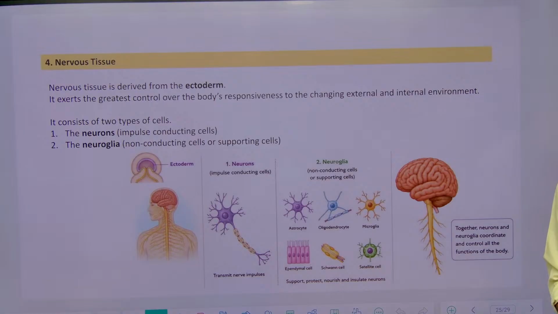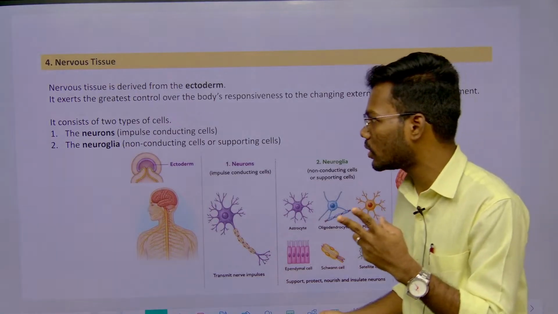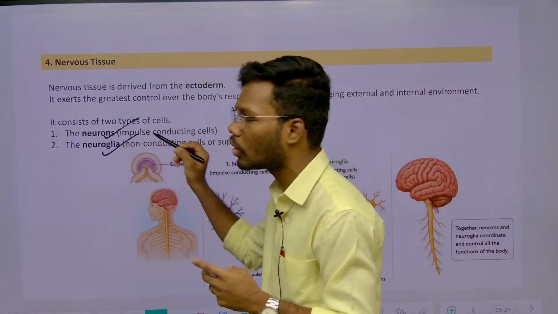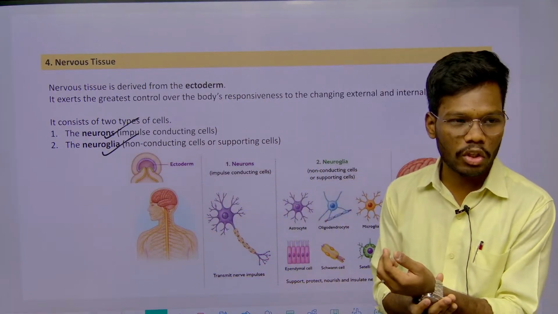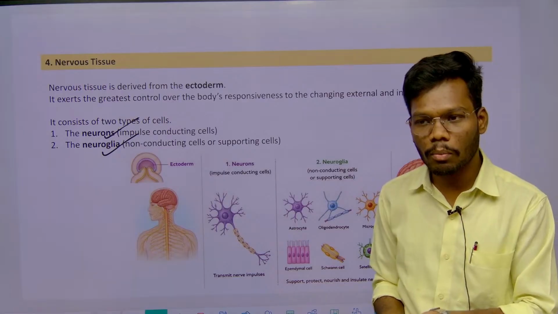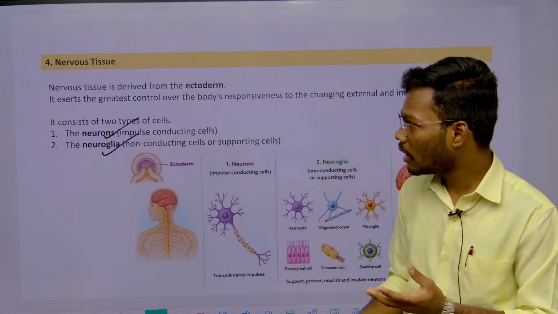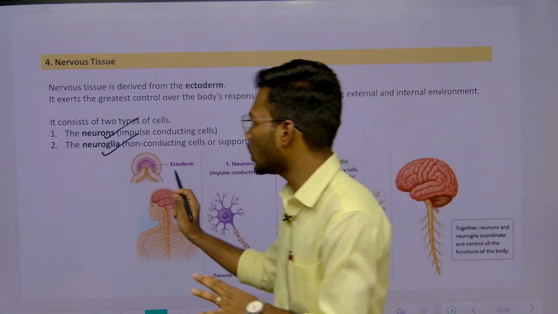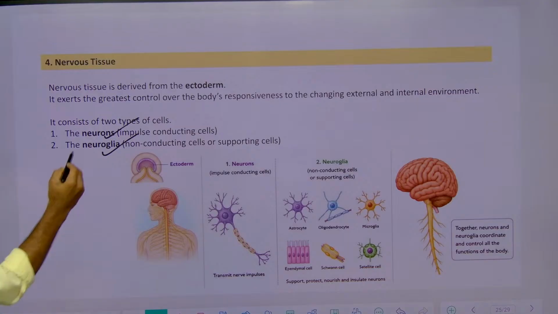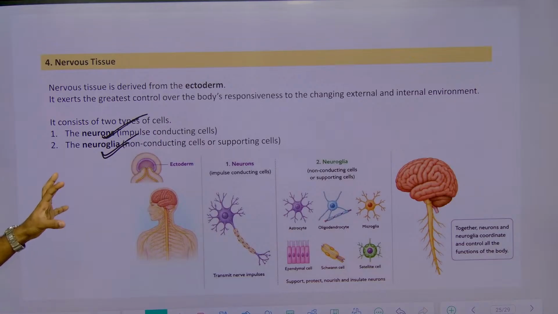Nervous tissue. Nervous tissue is made up of two things, which are called neurons and neuroglia. Initially what I told, tissue is made up of the same kind of cells which perform a similar function, right? But here it was different. If you see, this nervous tissue is made up of what? Neurons also. Neuron is one cell, whereas neuroglia are another kind of cells which do not perform any transfer of these impulses, but purely perform the protection of this nervous tissue.